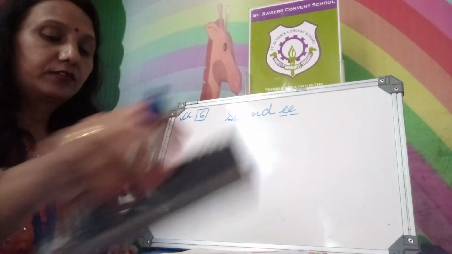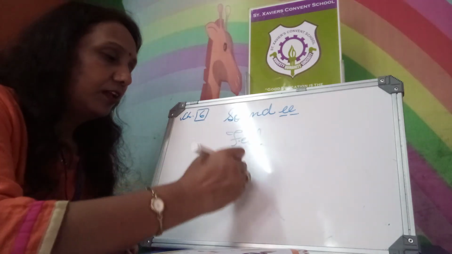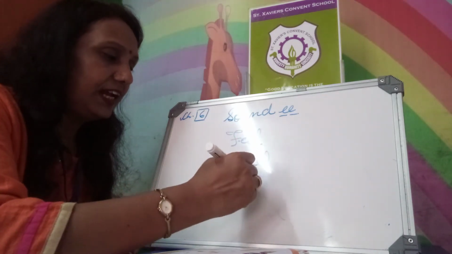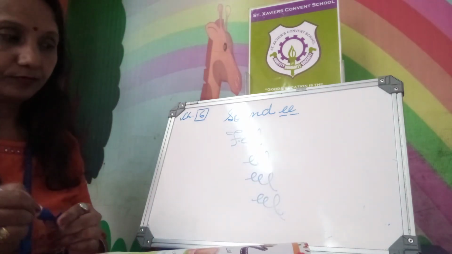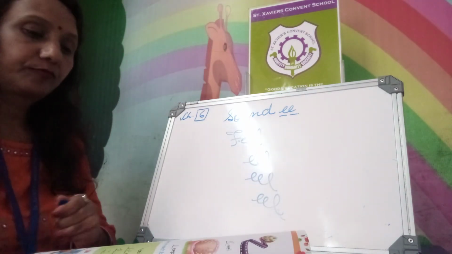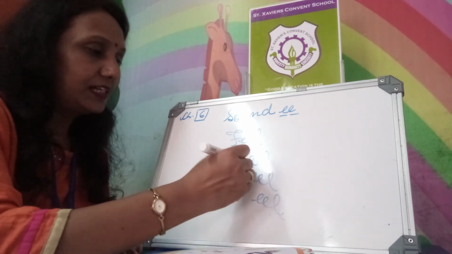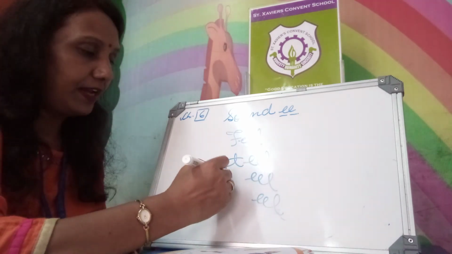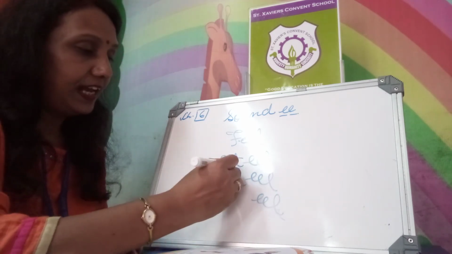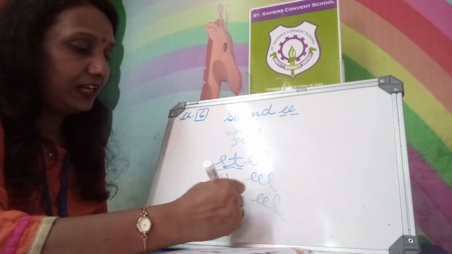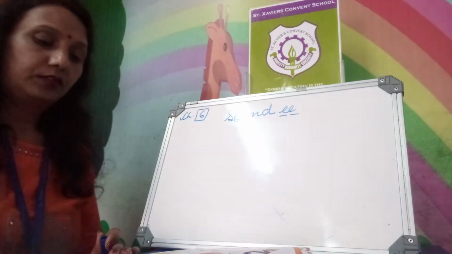Okay. Now, F-E-E-L. Feel. Now, what is common there? E-E-L. E-E-L. E-E-L. To complete the spelling, you write S-T. S-T-E-E-L is steel. That is a metal. H-E-E-L, heel. F-E-E-L, feel. So, new words with E-E-L.